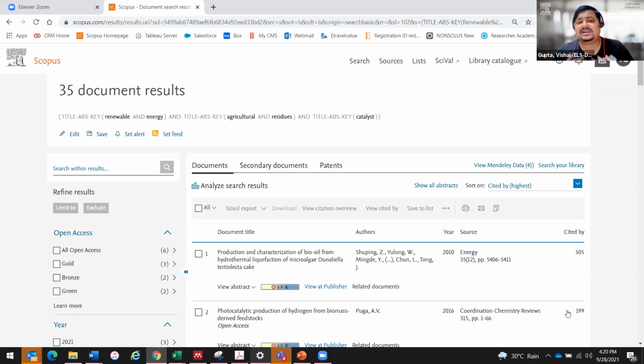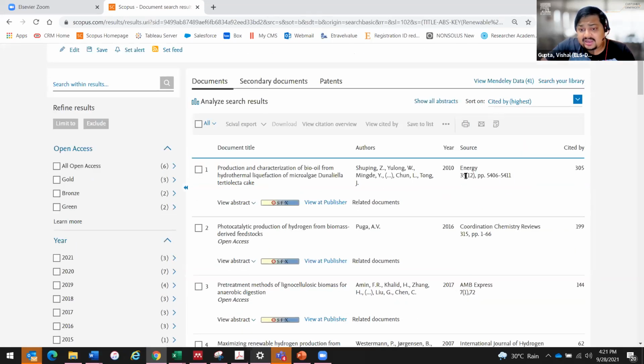Now, I am a complete novice in this field. I have no idea. I know the words. I know what renewable energy is. I know what agricultural residues are. I know what a catalyst is, but I don't know how this combination of keywords has translated into research. And if I now want to learn more about this topic, all I need to do is first, I can see that the most cited documents are here on top. I can also see the journals where they are published. So they also give me an idea about the journals.